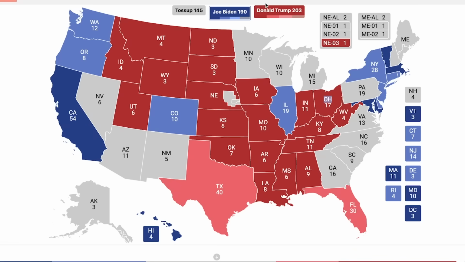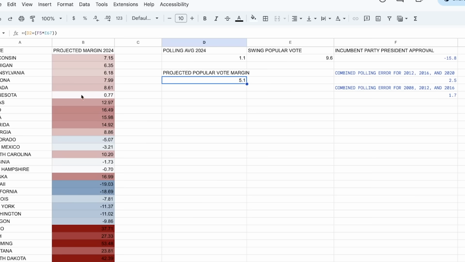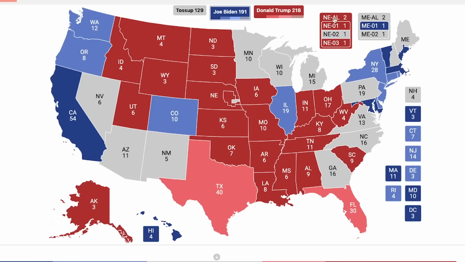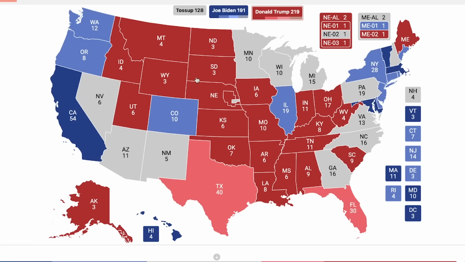And so as of right now, Donald Trump currently is at 203 electoral votes to Joe Biden's 190. I do think he would win South Carolina and Alaska by a safe margin in this case. He also is winning at large in Nebraska as well. He's going to win the Maine first district, which is actually going to be under a 15-point win, with the second congressional district being safe. And we're going to be getting into some of the swing states as of right now.